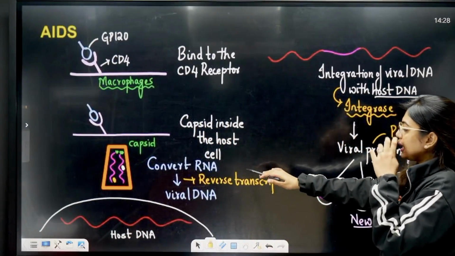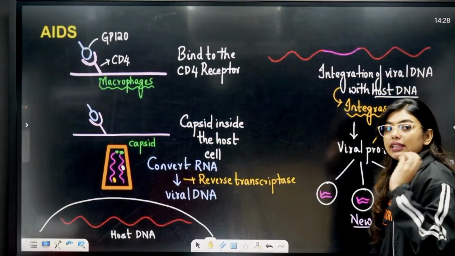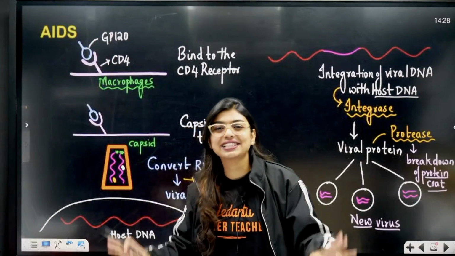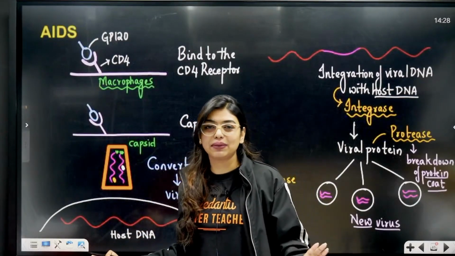So convert RNA into viral DNA with the help of reverse transcriptase. And where is reverse transcriptase present? Inside the HIV only. HIV is like, hey, I don't want help.